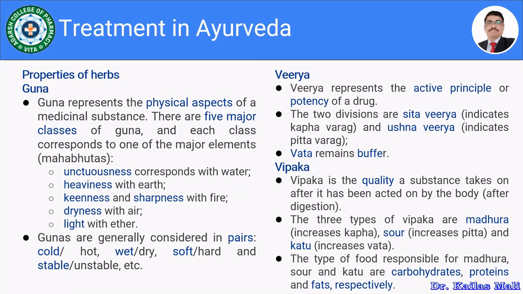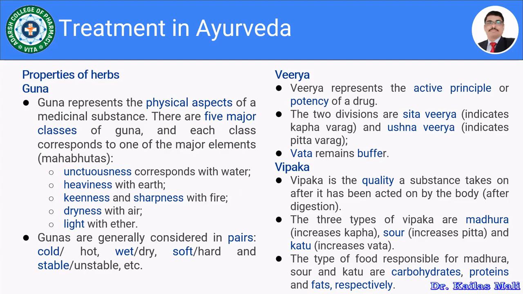There are 5 major classes of gunas, and each class corresponds to one of the major elements, that is the mahabhuta. So if you can see, unctuousness corresponds with the water. Water is one of the elements. Then heaviness is with the earth. Then keenness and sharpness with the fire.